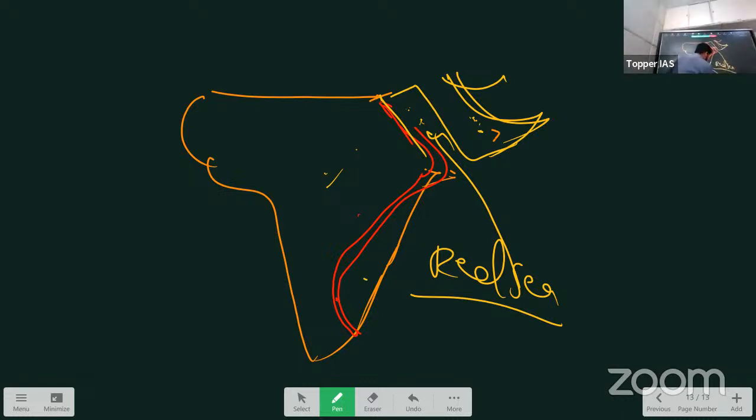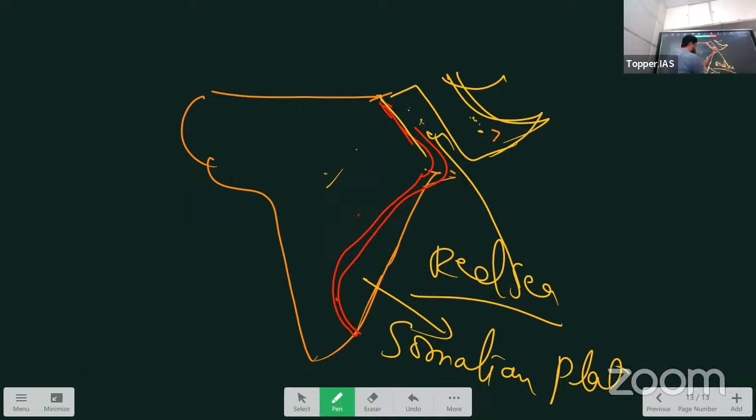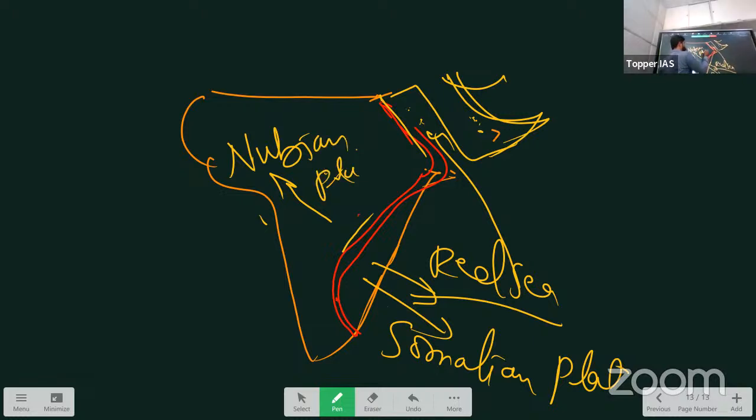And this part is also separating. This is called Somalian plate. This will also separate because there is divergent plate boundary. This will go this side and this will go this side. This is Somalian plate and this is called Nubian plate. What is this called? Nubian plate. Earlier there was one African plate. Now Somalian plate and Nubian plate. So these are examples.